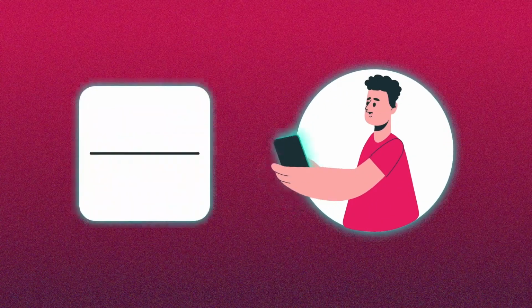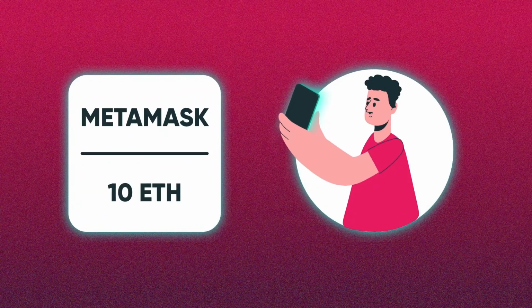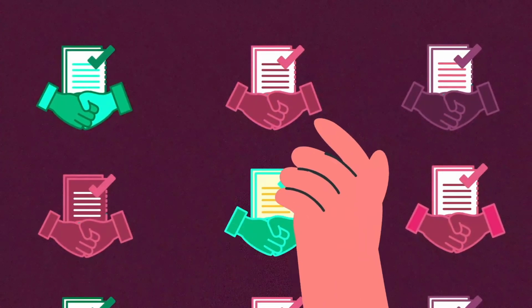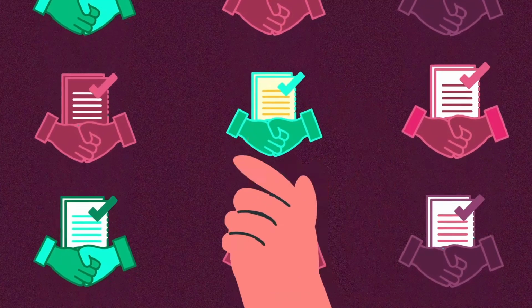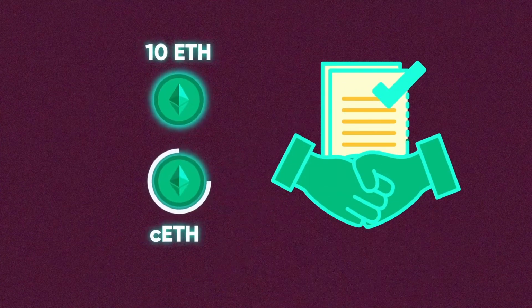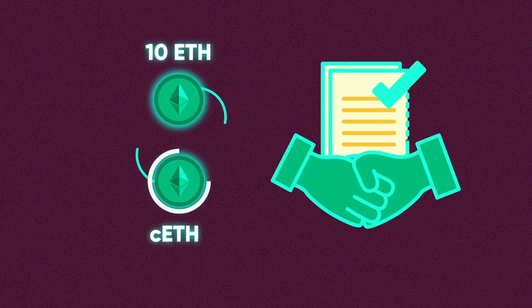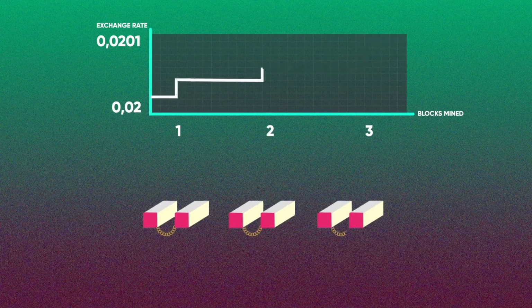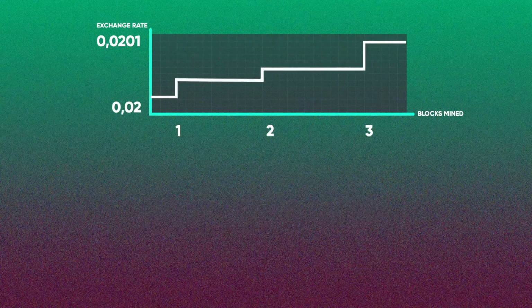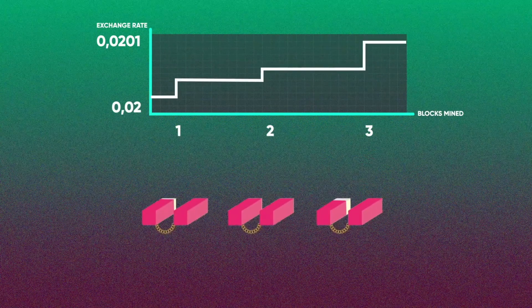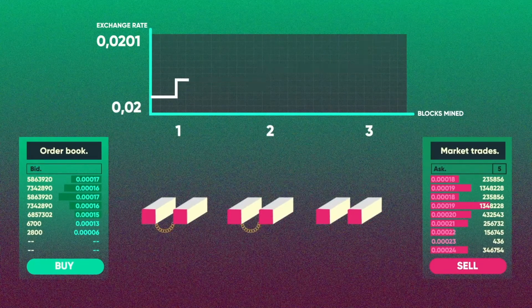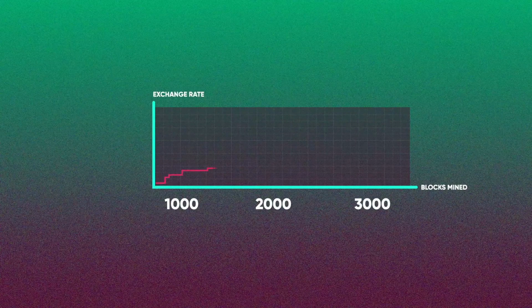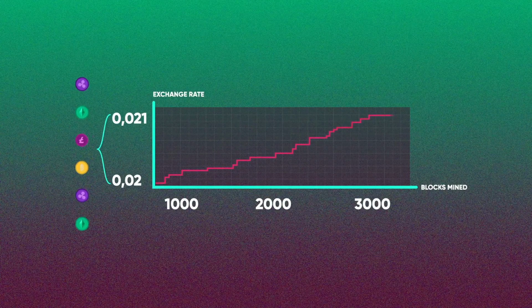Imagine the case that Bob wanted to obtain returns by lending 10 ethers. Once the correct smart contract was located, Bob would deposit 10 ethers in it, and in return he would receive C ethers. The number of C ethers received depends on the exchange rate between Ether and C ether. This exchange rate increases with each block mined, but it does so irregularly, depending mainly on the supply and demand that exists to access these loans.